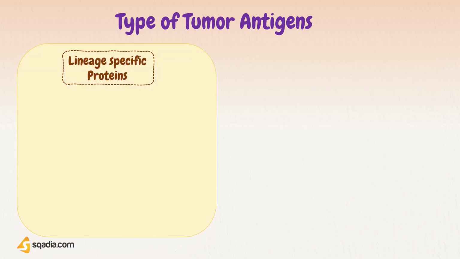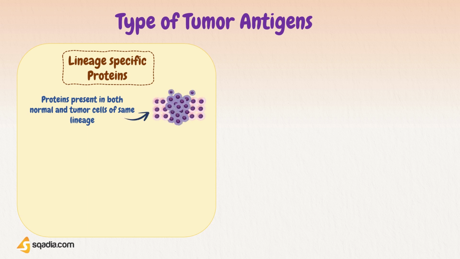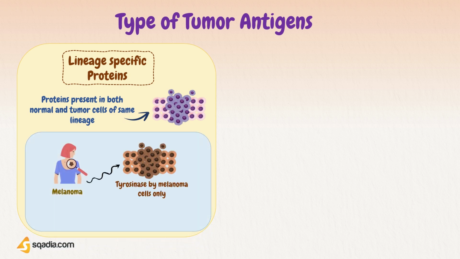Next one is lineage-specific proteins. These proteins are not only expressed in cancer cells, but also in the normal tissues from which those cancer cells arise. For example, melanoma is a skin cancer of melanocytes. Normal melanocytes and cancerous melanoma cells both express the enzyme tyrosinase, which is not expressed in any other cells, normal or abnormal. So these lineage-specific antigens are present in either normal or abnormal cells of same lineage, and thus they are detected as tumor antigen only based on their intensity.